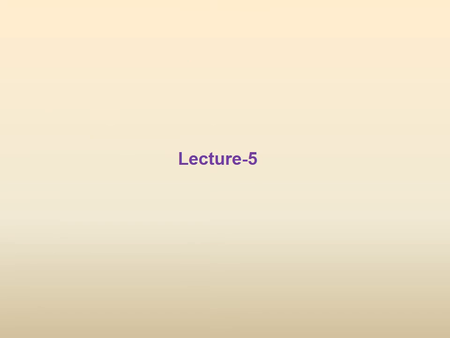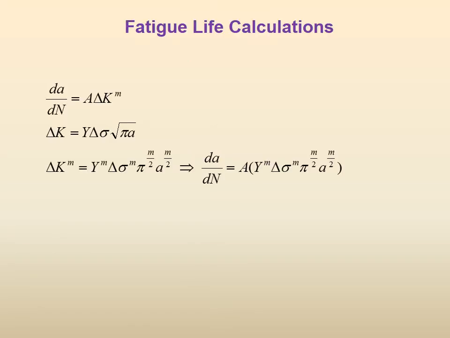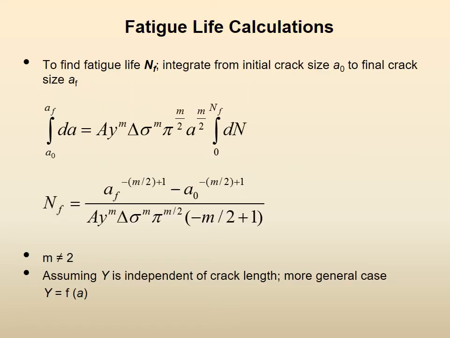So let us quickly review what we did last time. We started with fatigue life calculations, starting with the two basic equations, the dA/dN equation, the Paris-Erdogan law, and the K1 equation. K1 is sigma root pi a and so on, and using the K1 equation to get the delta K stress intensity range, combining the equations together so that we get a combined equation for dA/dN, and then integrating this equation by separating dA on one side, dN on one side. So when you integrate dN from 0 to Nf, number of cycles to failure, then you get number of cycles to failure on one side.